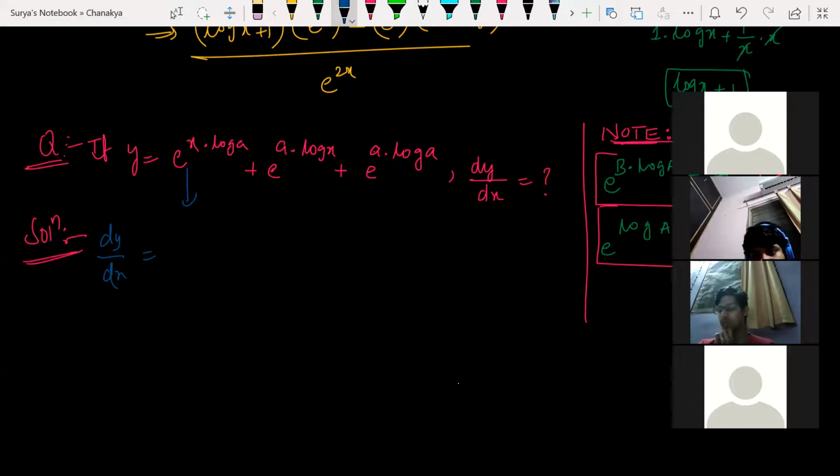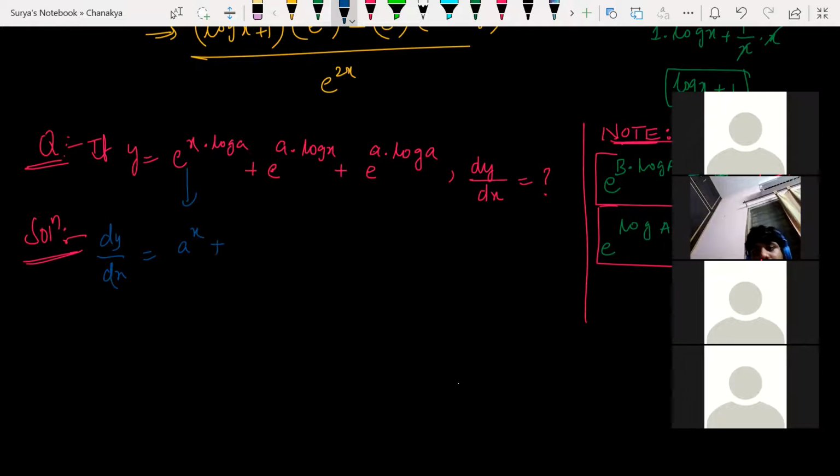So look at this. e to the power of x log a is what? a to the power of x, as per the formula. Plus e to the power of a log x. How can this be written? a log x can be written as log x to the power of a. The a will jump and sit on the x.